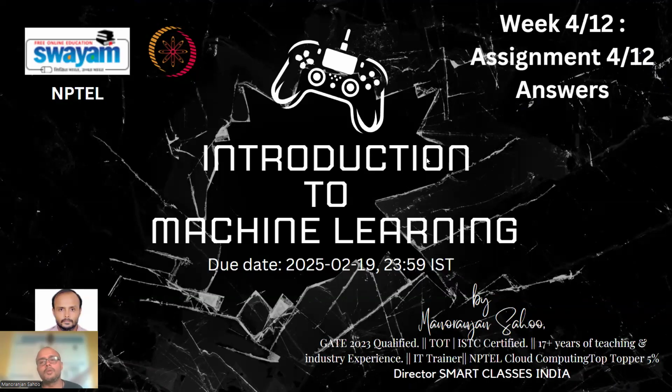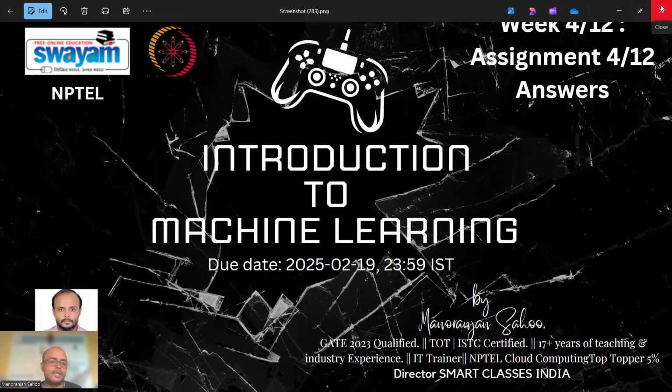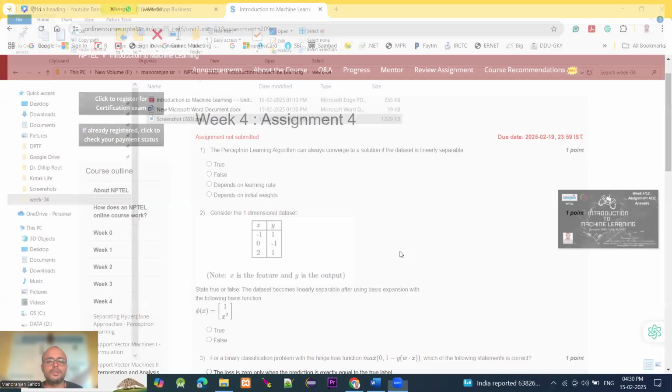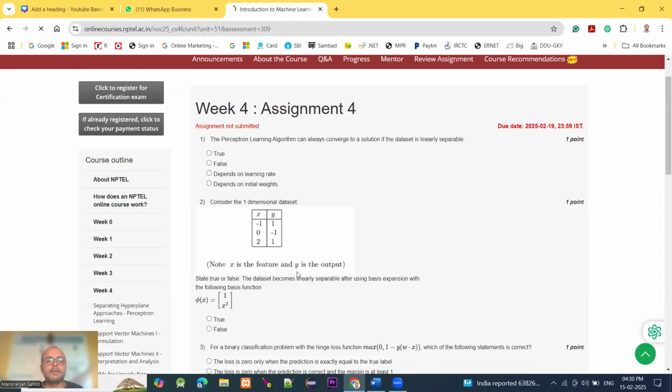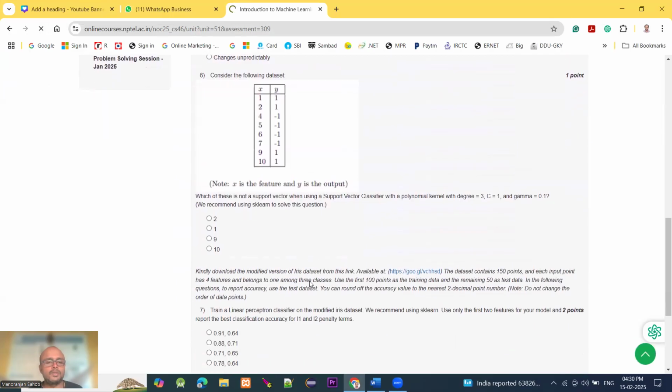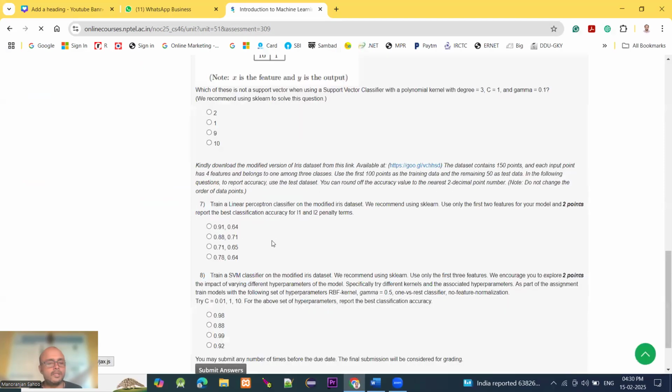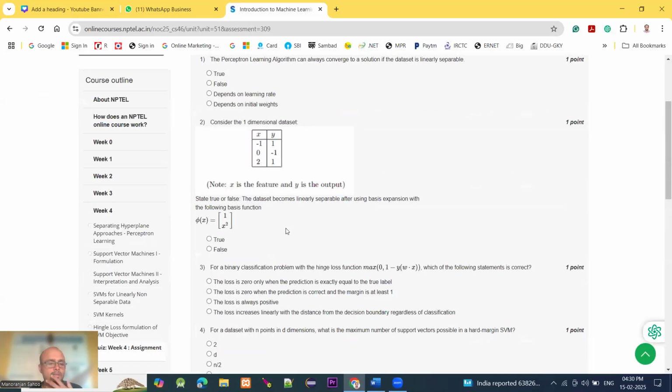Today I am going to solve the Introduction to Machine Learning of NPTEL SWAYAM Week 4 Assignment 4 answers, whose last date is 19 February 2025. Okay. Now let's start answering the questions. You can see here, guys, this is Week 4 Assignment 4 and there are about 8 questions. We will try to solve these 8 questions one by one. So let's start the first question.